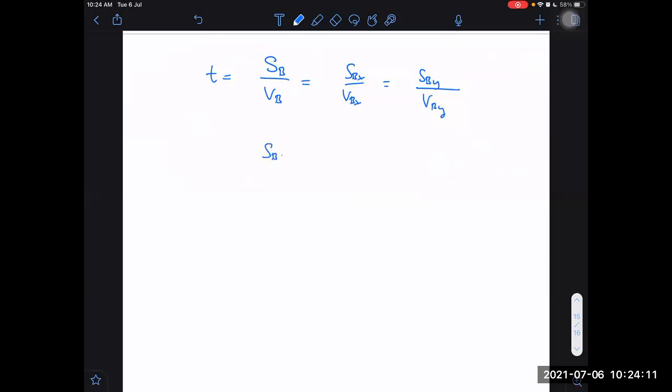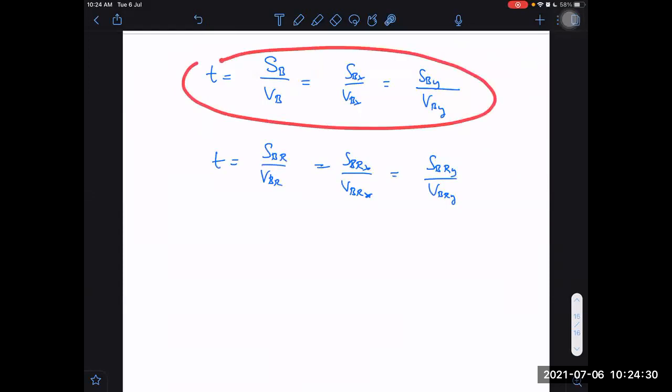Or displacement of boat with respect to river upon velocity of boat with respect to river, or the same along x, or along y. All these I can use.